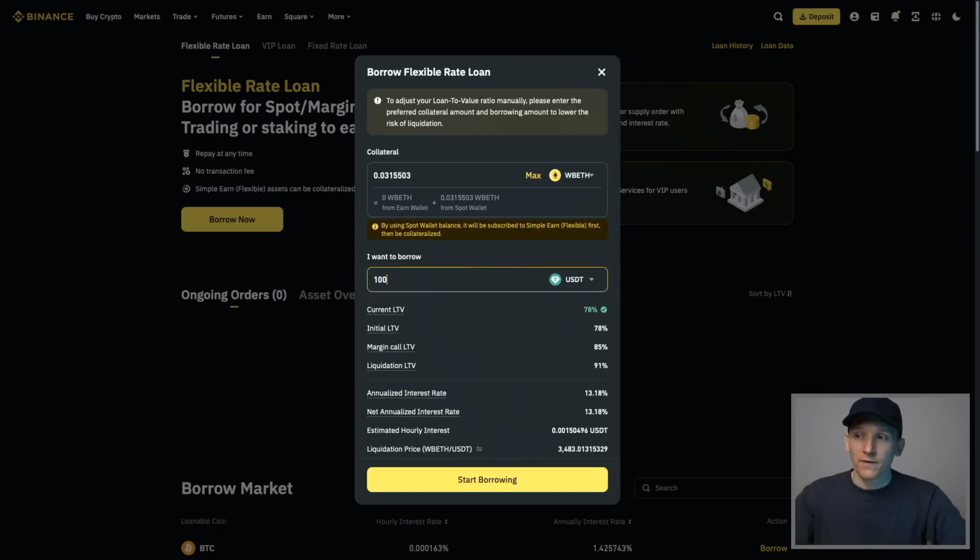Binance Loans works on something called over-collateralized lending. This is very normal in crypto and especially in DeFi, but we're just using Binance here. What this means is you can't borrow more than the value of the assets you put on the platform. So you have to tie up some collateral, and from there you can borrow some money against it. If you want to borrow $1,000 of USDT, you have to put $1,200 of Bitcoin on the platform to borrow against. That 20% is a buffer.